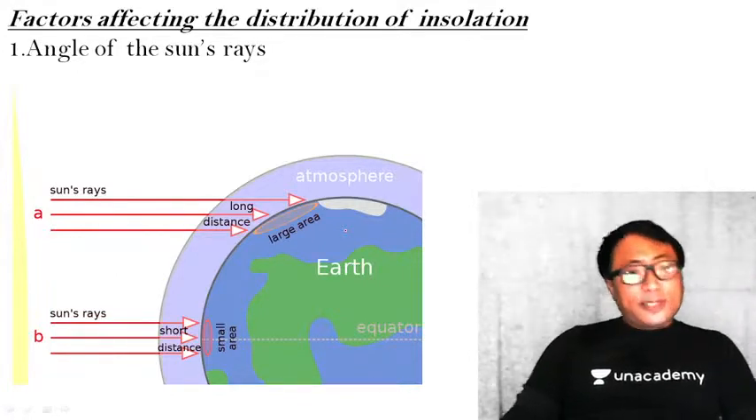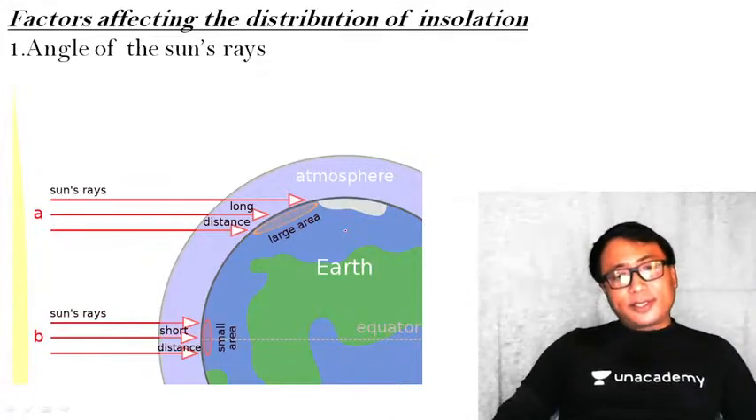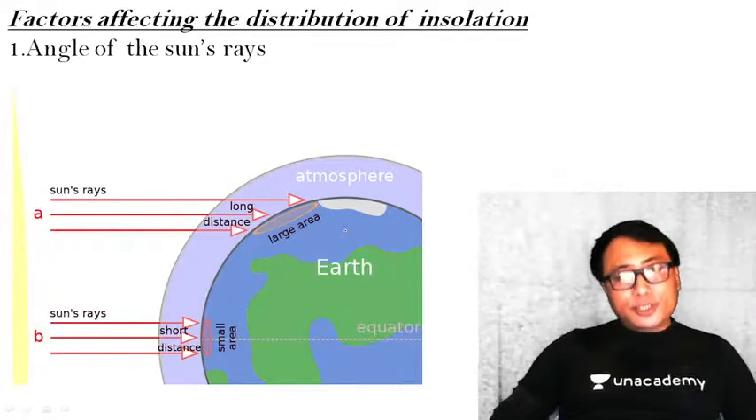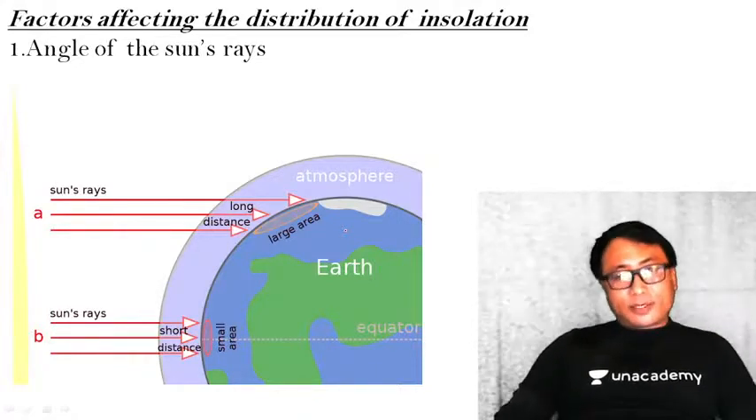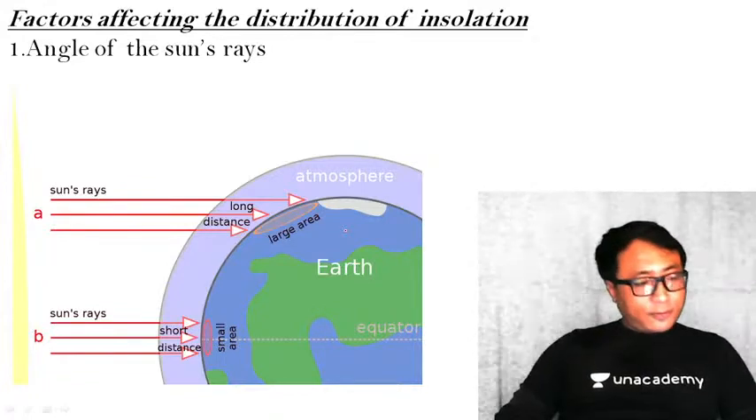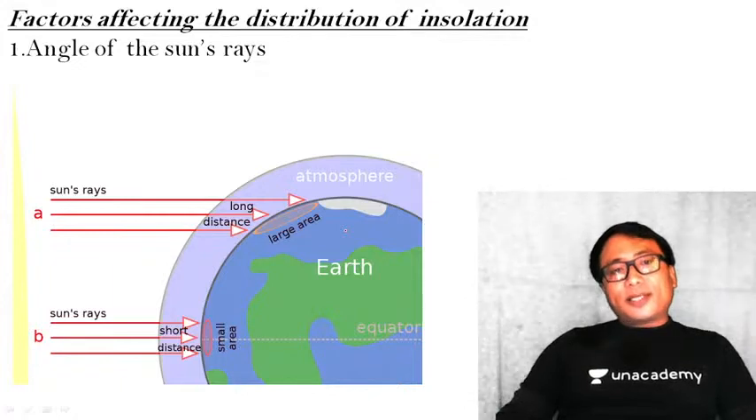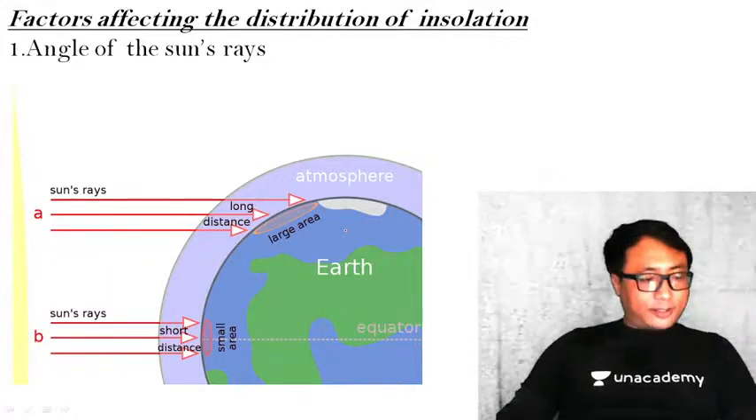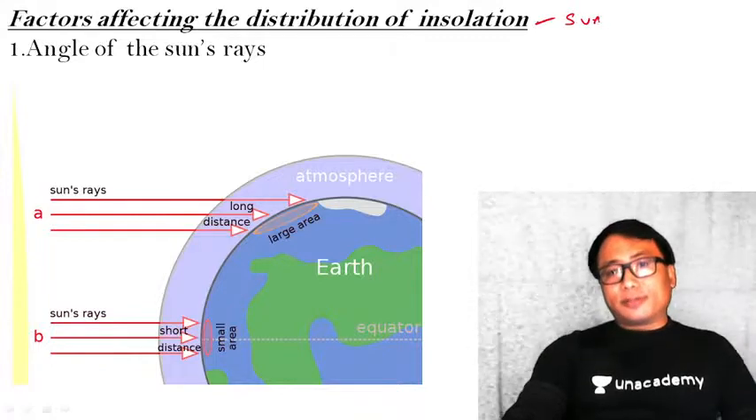So yesterday we have seen the basic structure of the atmosphere, that is different layers, and also the different composition of the atmosphere, consisting of different gases, water vapor, particulate matter, and so on. We have seen the function also. Today let us see the factors affecting the distribution of insolation. What is this insolation? This insolation is the sun insolation.